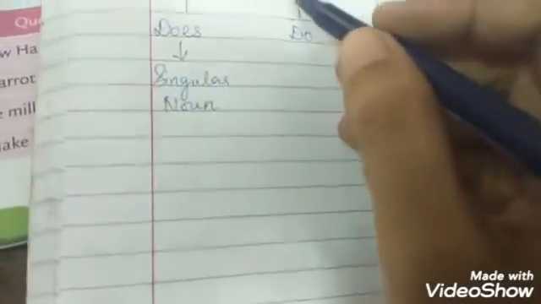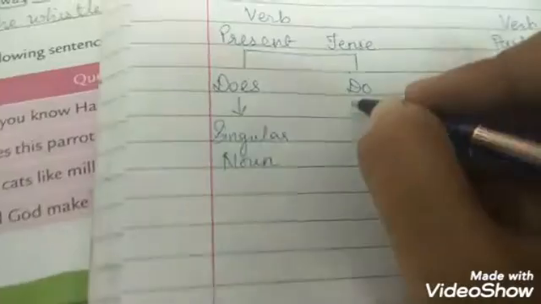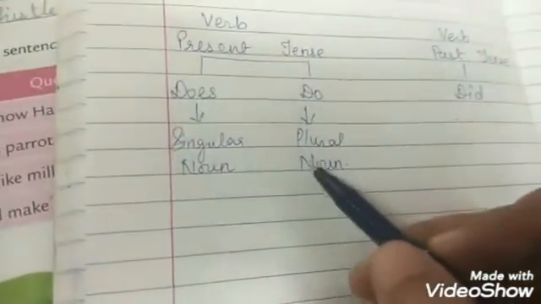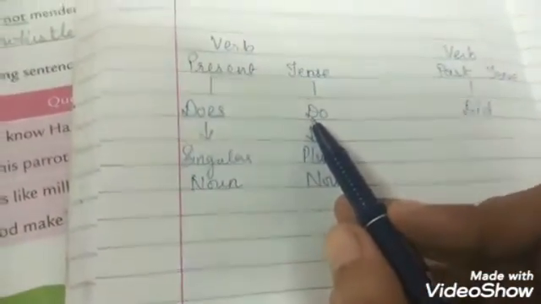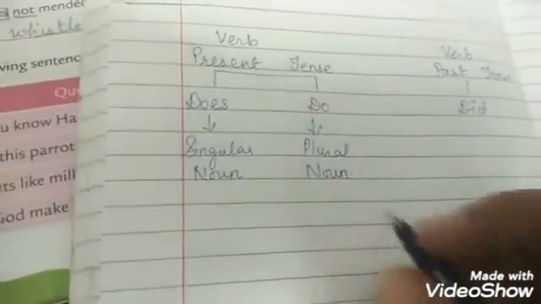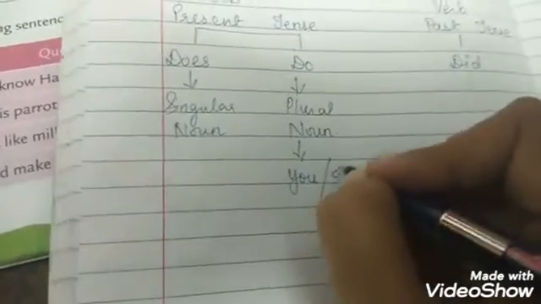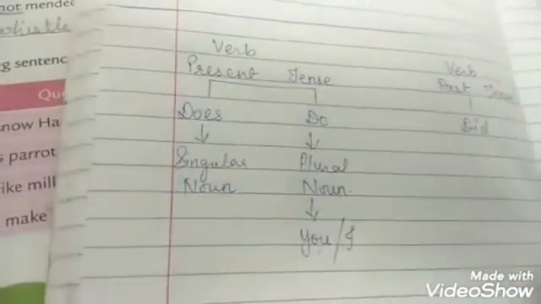And whenever the verb is in the present tense and the noun, as well as the pronoun, is in plural form, we will use do to change the statement into a question. Even whenever there is you or I in the sentence, for this also we are going to use do for a present tense verb.